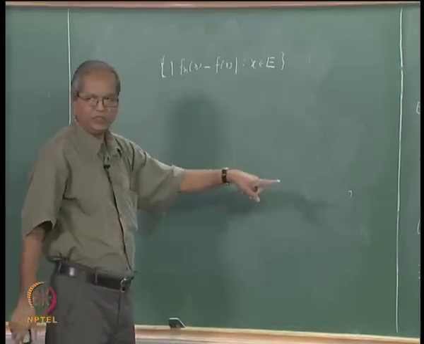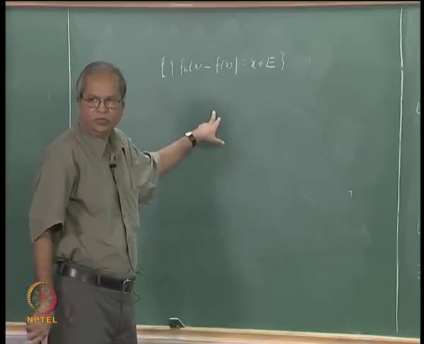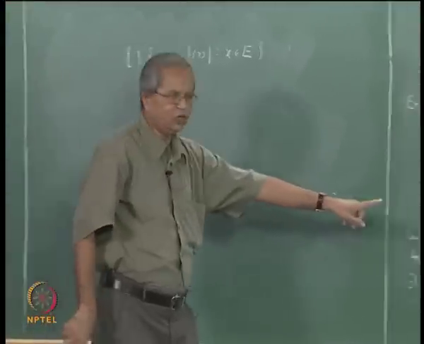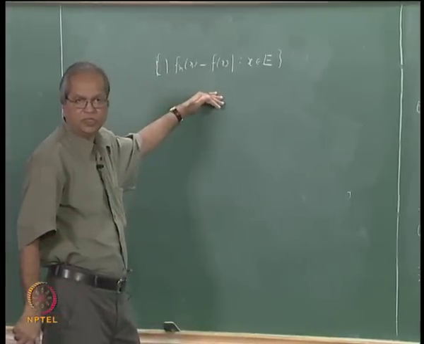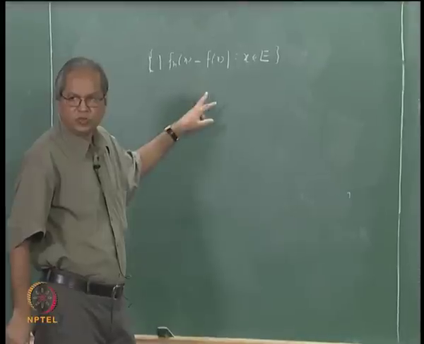Each of these is less than epsilon, because this is less than epsilon for every x in E. That means this is a bounded set, so I can look at its supremum or least upper bound.